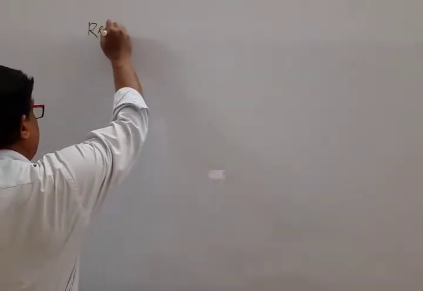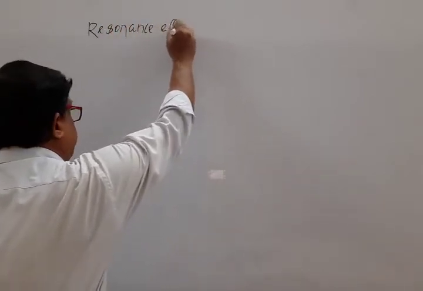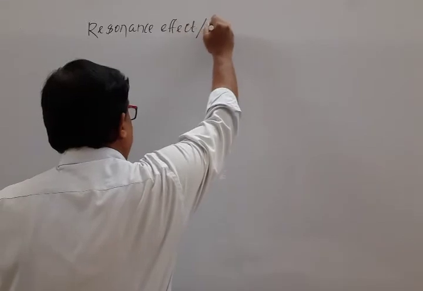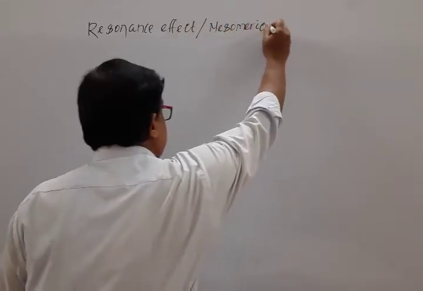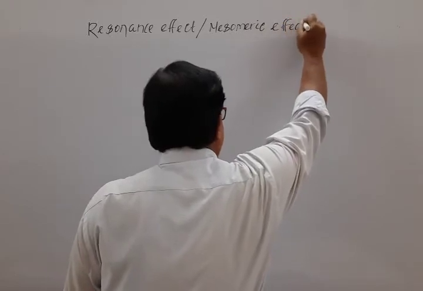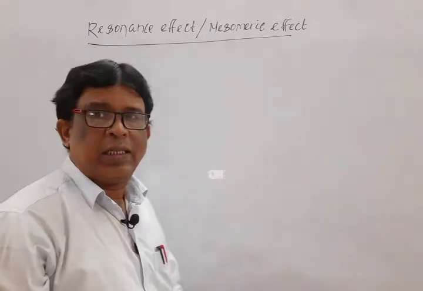Next, we discuss the resonance effect or mesomeric effect. Note down: resonance effect or mesomeric effect. What do we mean by a resonance effect?